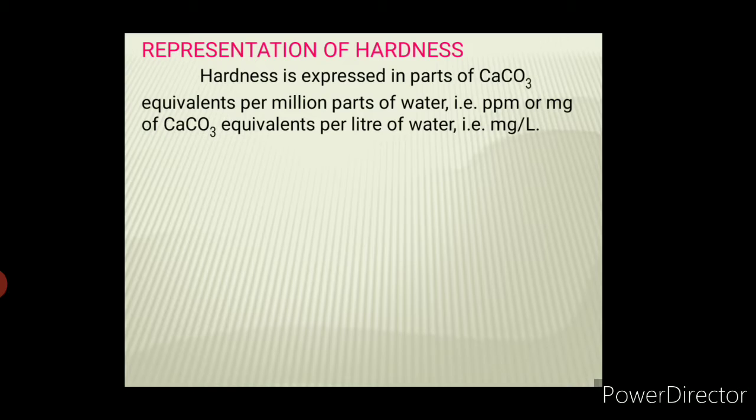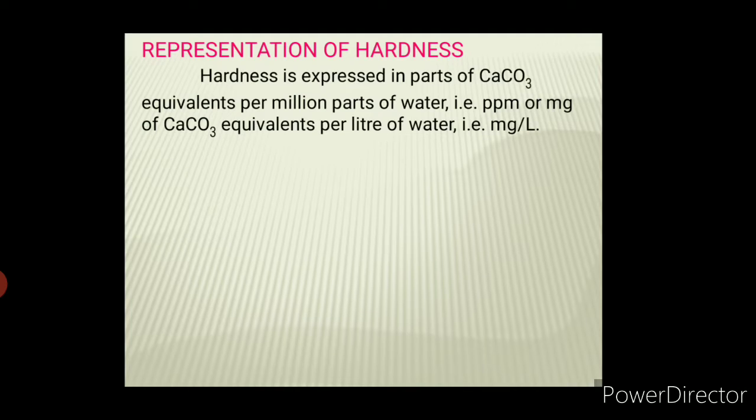Now how is hardness represented? Before going into calculations, we must know this term. Hardness is expressed in parts of calcium carbonate equivalents per million parts of water. If there is a million parts of water, how many parts of calcium carbonate does it contain?